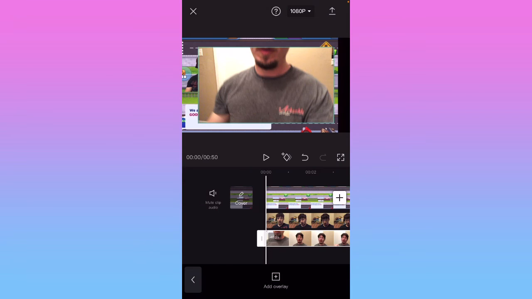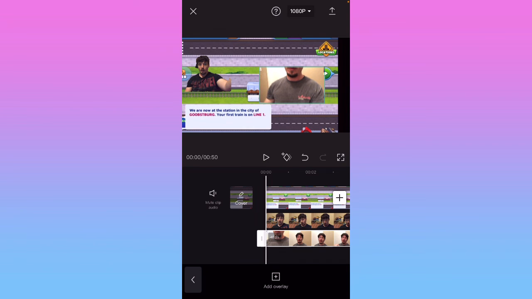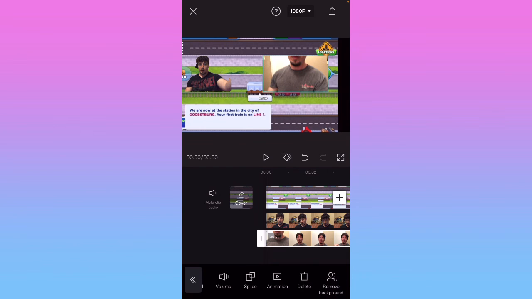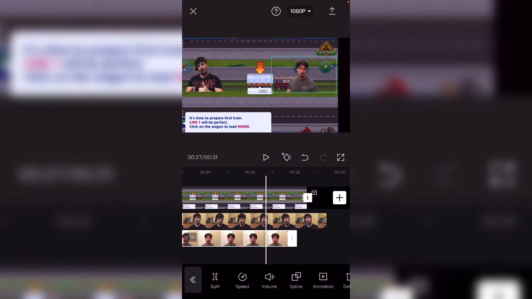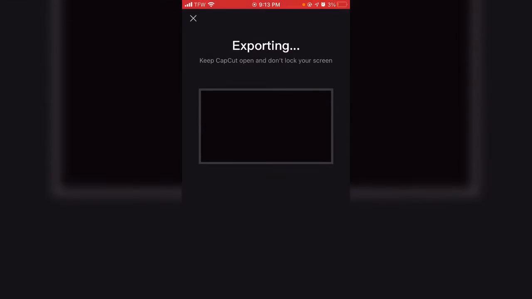Okay, so there we go. And I'm just going to add this in. We're going to move it over to this side. We're going to select it, remove background. Alright, so now background has been removed. And again, the idea here is that you could have your friend or yourself arguing while the gameplay is going on, or just have multiple picture-in-picture conversations going on. And so we're going to go ahead and change the resolution to this and export this.